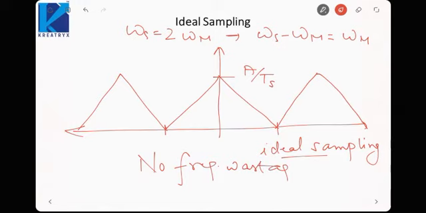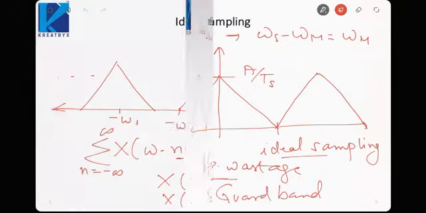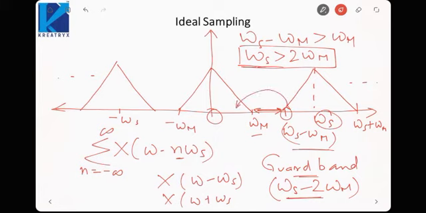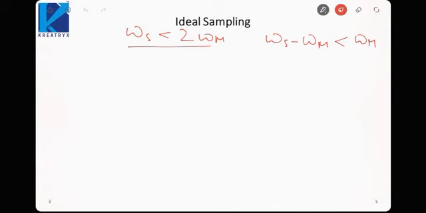Okay, no frequency wastage or no guard band. Now suppose we make omega s less than 2 omega m. If I do something like this, it means omega s minus omega m is less than omega m, which means this starting is getting shifted here, and due to which these two will overlap. They will have some overlapping if you are shifting this point to the left of omega m. So let us see what happens when they overlap.